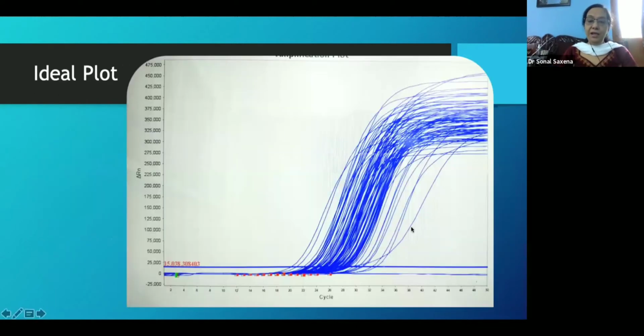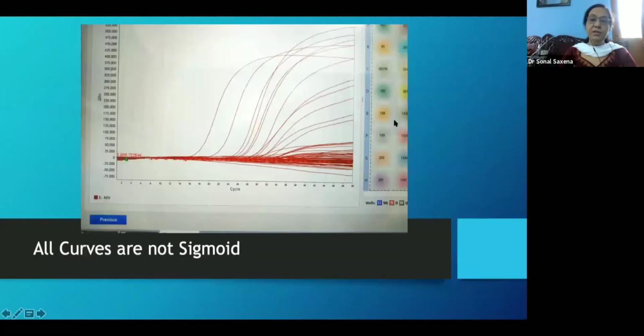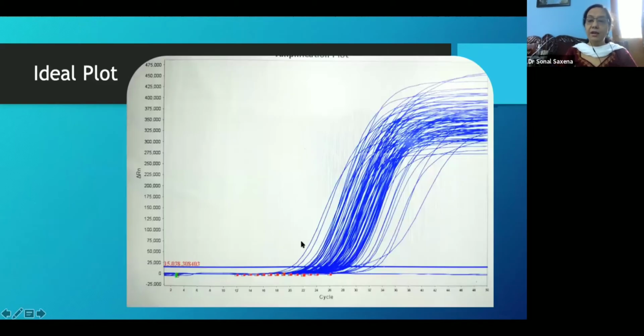Now, if you see the ideal plot, this is one of the photographs from our laboratory. You can see the number of reactions which are there. They are all crossing the threshold at different points. You can see these points. There are many which have not crossed at all. These are clear-cut negatives, but there are many which have crossed at different stages. Say this one is probably the last one to cross the threshold, and that is approximately 35. So anything which crosses after this will not be taken as positive.